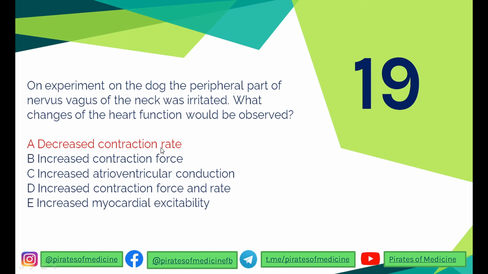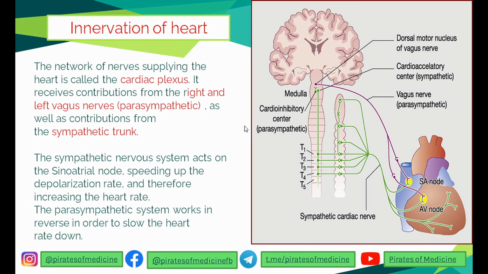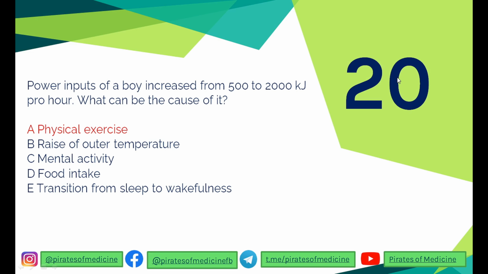So the 20th question is that the power input of a boy increases from 500 to 2000 kilojoules per hour. What can be the cause of it? Such a drastic change in the energy expenditure is only possible when the person is doing some physical work. Out of all the options, physical exercise is the only viable choice because such a drastic change of energy expenditure can only occur when you physically use your body's muscles.